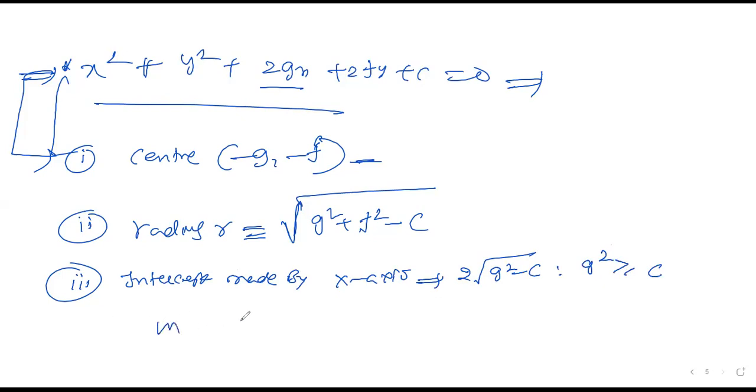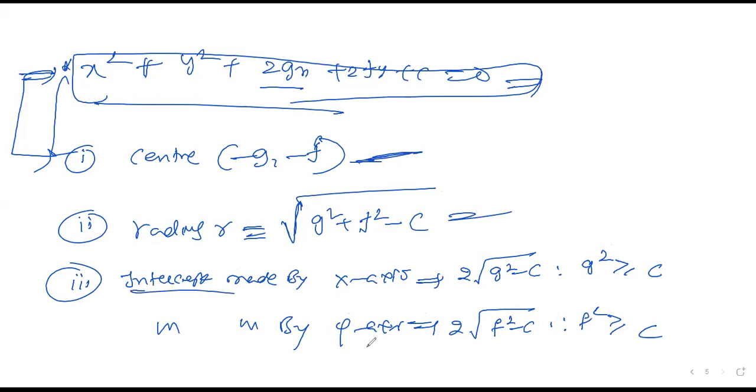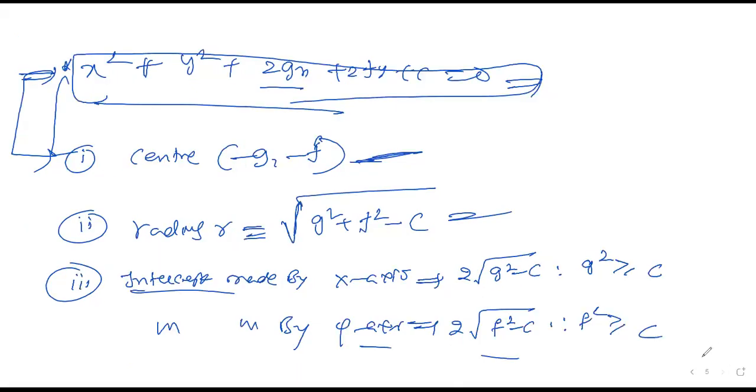Second, the intercept made by the y-axis: the formula is very simple, 2 under root of f square minus c. The valid condition is f square greater than or equal to c. So the equation should be like this. Then find the center, radius, x-axis intercept and y-axis intercept. Formula number 3 is finished. Clear or any doubt? Okay, I'll take some examples.